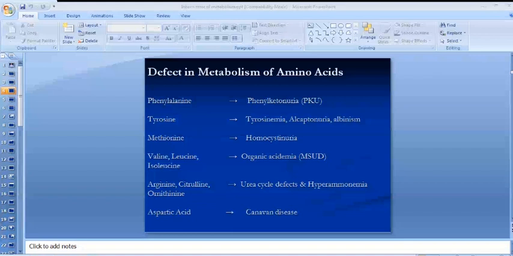I'm going to repeat the names of these disorders as well. Previously, we have discussed the defects of amino acid metabolism, in which the important ones included phenylketonuria, tyrosinemia, and defects of branched chain amino acids, which are collectively known as organic acidemias. The fourth were the urea cycle defects, and the fifth one was Canavan disease. In the second group, we are discussing the defects of lipid metabolism.